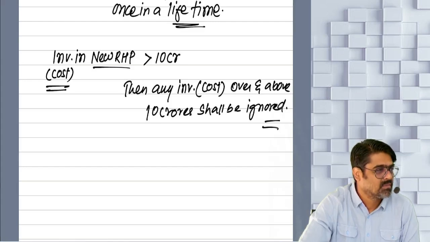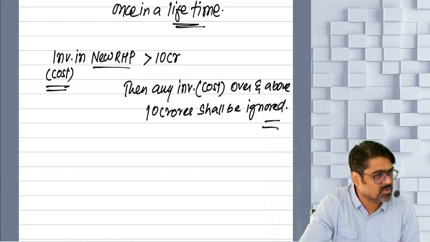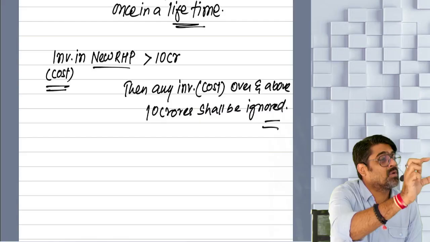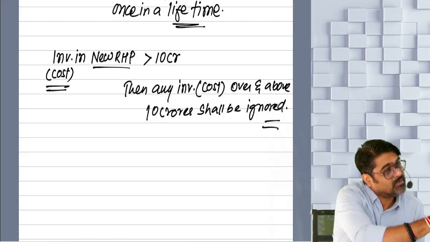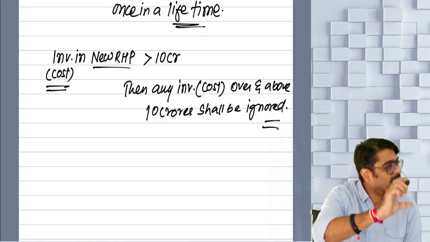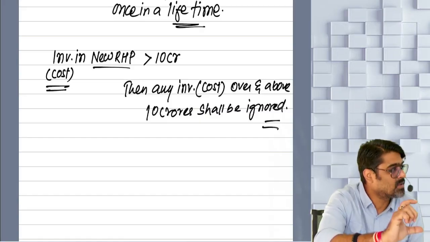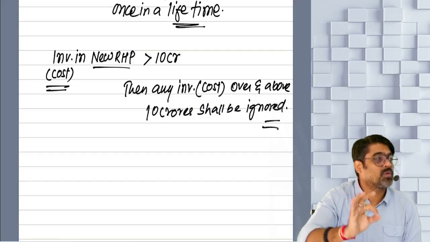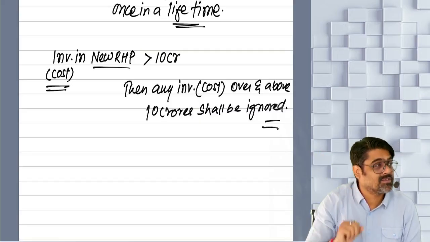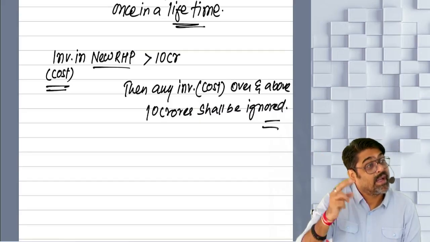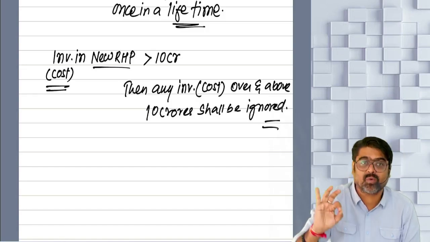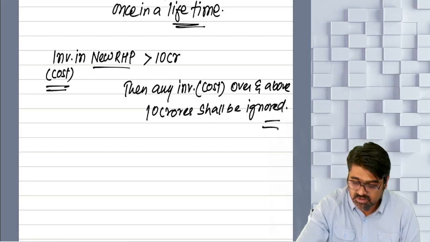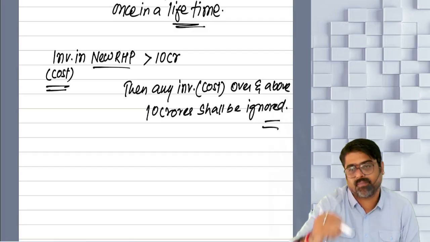No. 12 crore investment is still more than 10 crores, no? So any investment over and above 10 crore will be ignored. So 12 crore or 10 crore, whichever is lower. Investment up to 10 crore only can be considered. And this investment up to 10 crore or your capital gain 18 crores, whichever is lower, 10 crore will be exempt. So you were thinking only 6 crore will be taxable, but no, here 8 crores will be taxable because any investment over and above 10 crore will be ignored. Will you remember this? Yes or no? This is the end of your section 54.